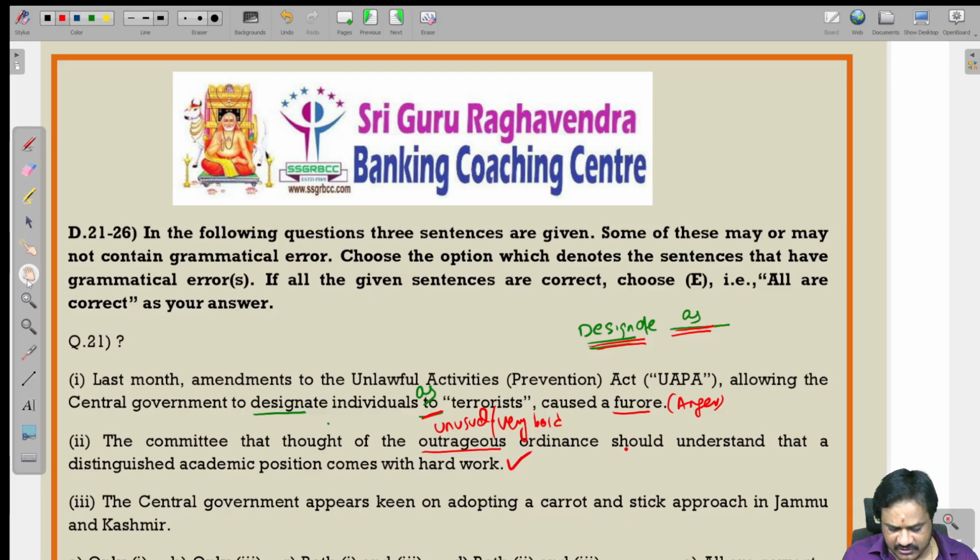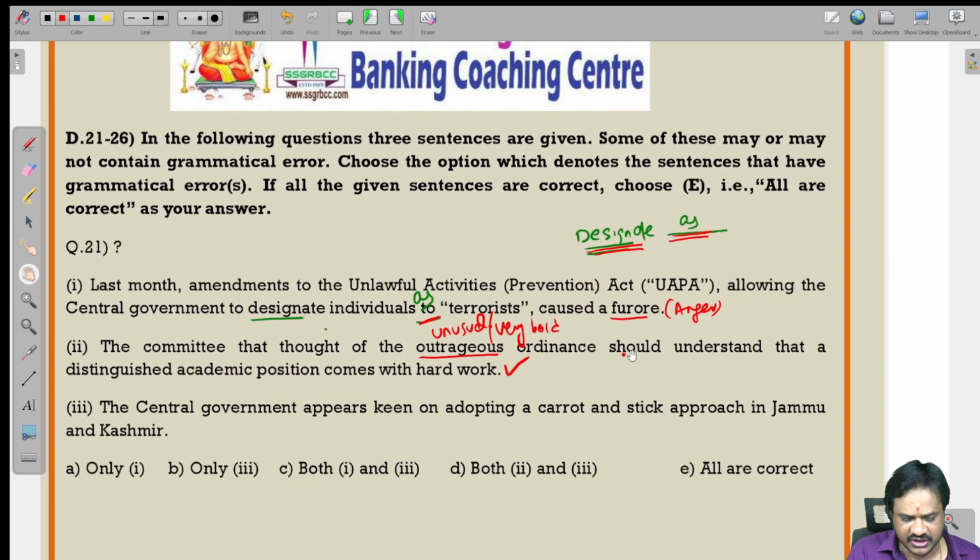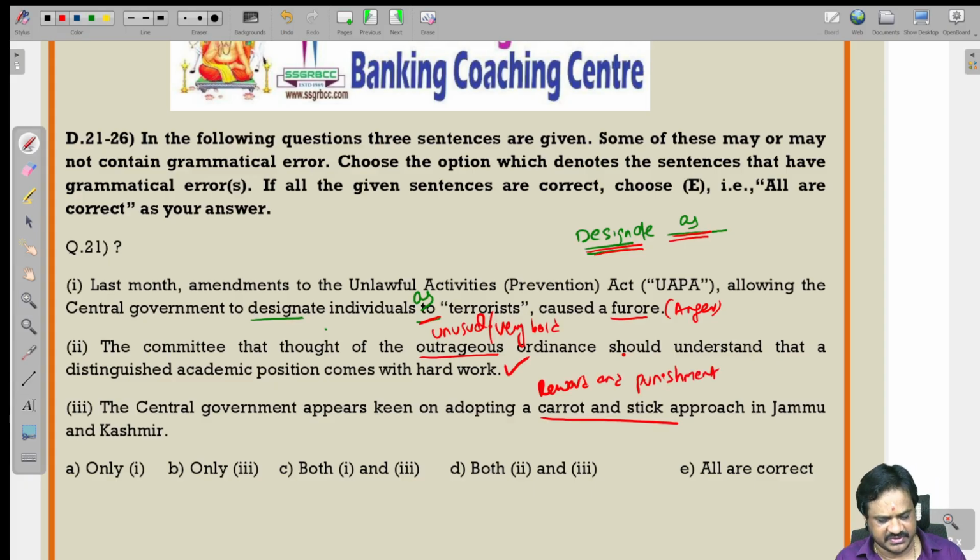The central government appears keen on adopting a carrot and stick approach in Jammu and Kashmir. What is the meaning of carrot and stick? Both reward and punishment. So the central government is not very strict and not very loose in their approach in Jammu and Kashmir.